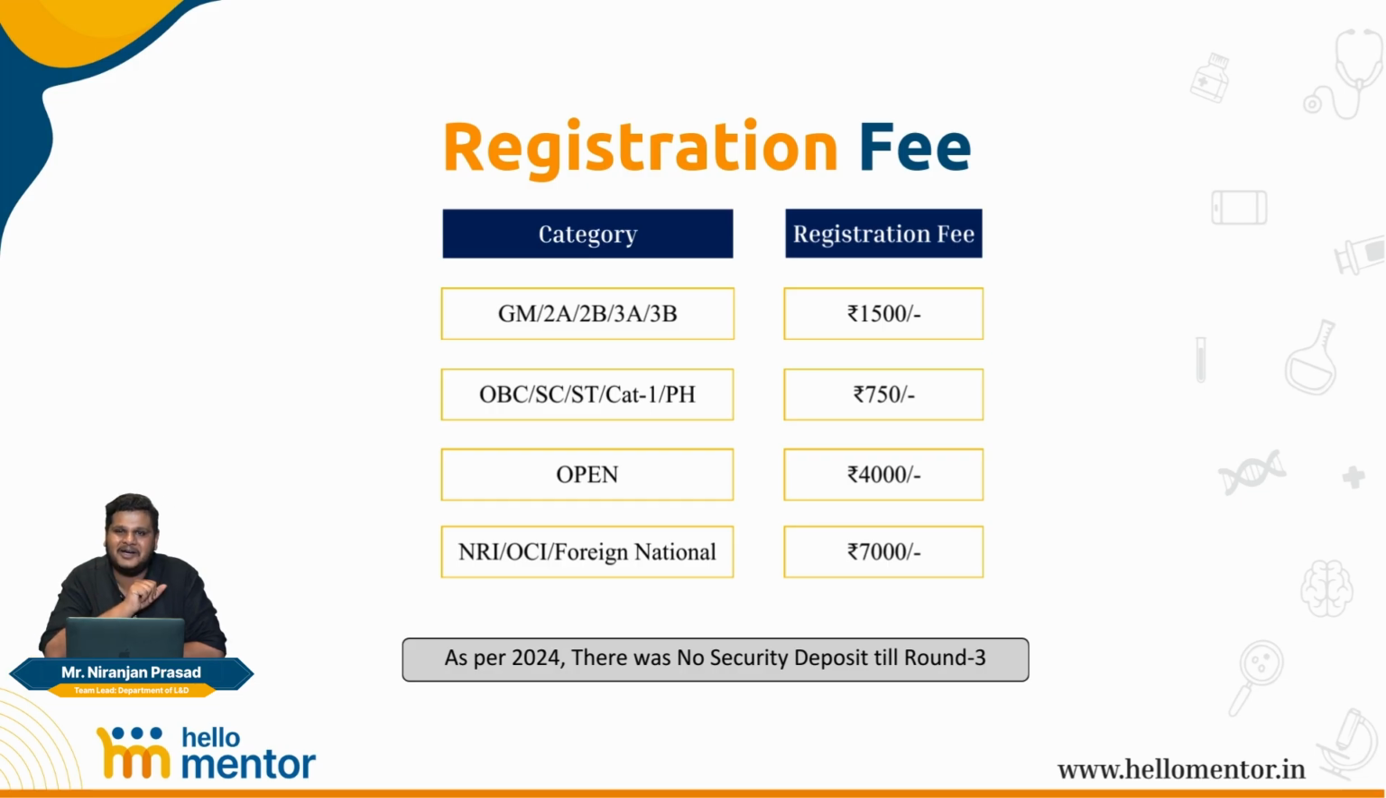Followed by which, if you come under clause Y, if you're an open candidate, you will have to pay a registration fee of 4,000 rupees. If you're an NRI, OCI or a foreign national, or you come under clause Z in Karnataka state, you'll have to pay a registration fee of 7,000 rupees. Followed by which, as of 2024, no security deposit was there until round 3 was completed.